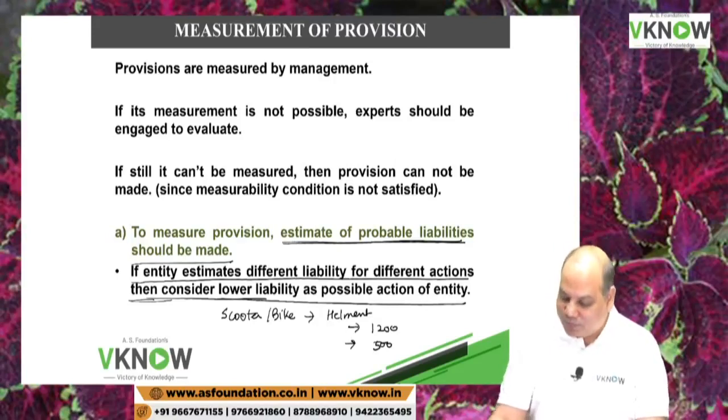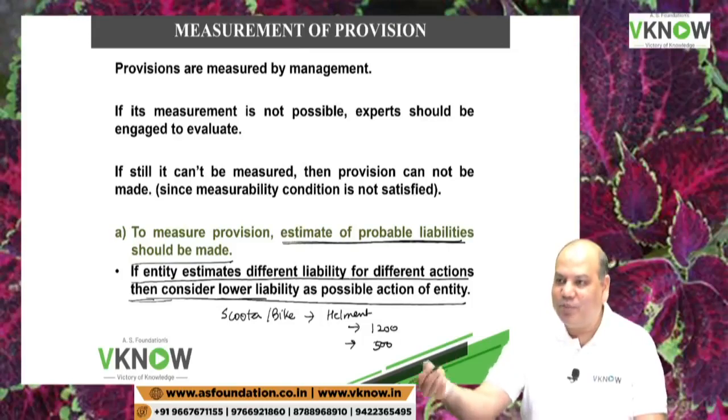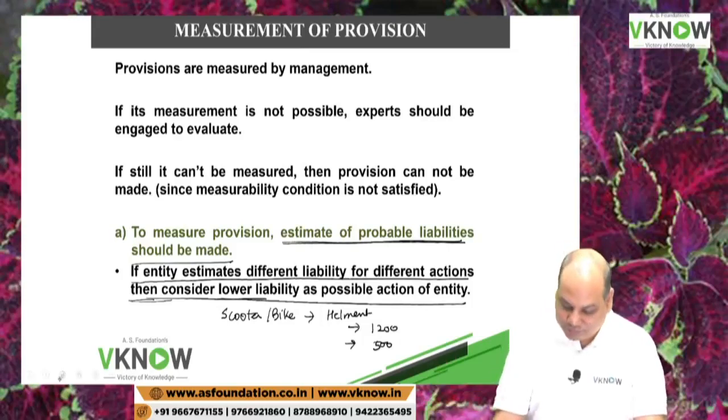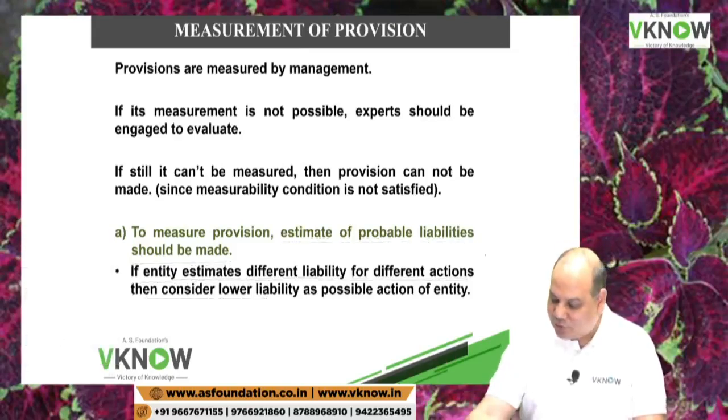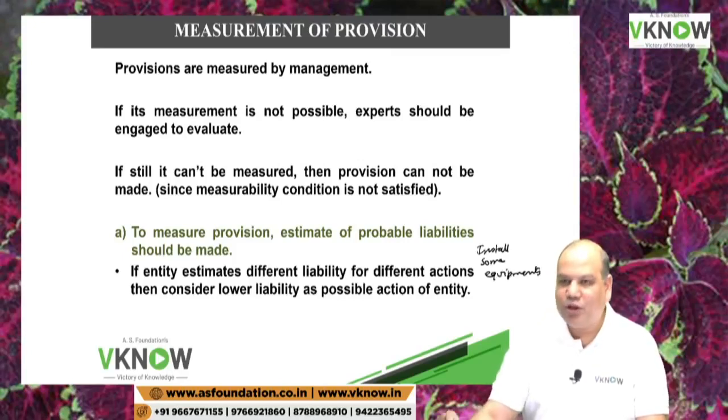Similarly, suppose a company is causing damage to the environment. The government says you have to install some equipments like filters, so that you will not damage the environment. So that filter will cost you 5 lakh rupees.